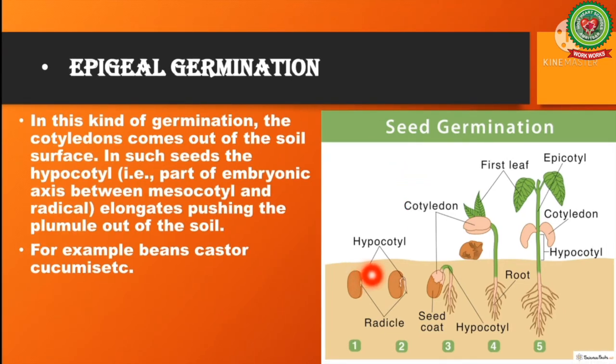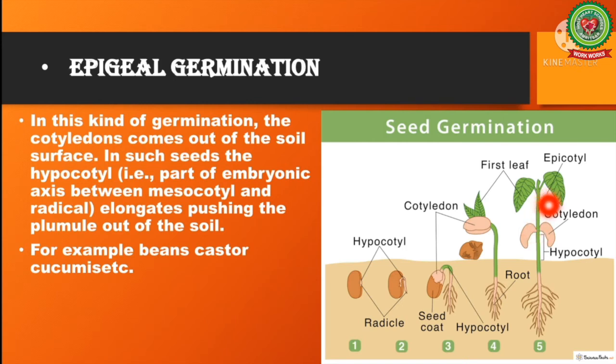Let's see the example of bean seeds. The seeds swell up by imbibing water and the seed coat bursts. The radicle comes out first and forms the taproot. Then the hypocotyl grows quickly and forms a loop which comes out of the soil and pulls out the rest of the seed. The seed coat is cast off and the cotyledons come up above the soil, open out like two leaves and become green. As the cotyledons unfold, the plumule begins to grow actively and forms young foliage leaves.